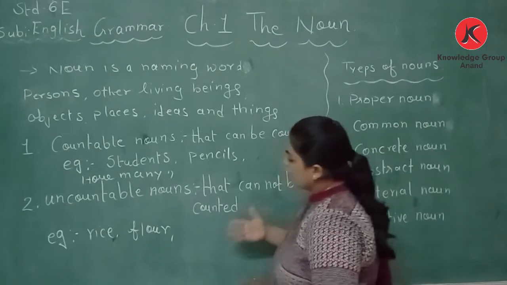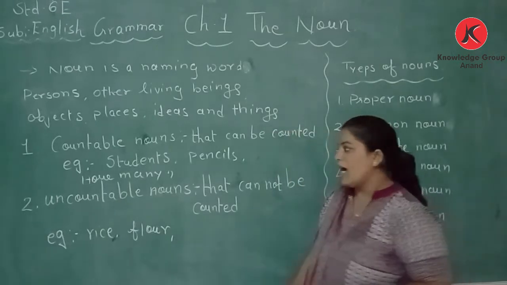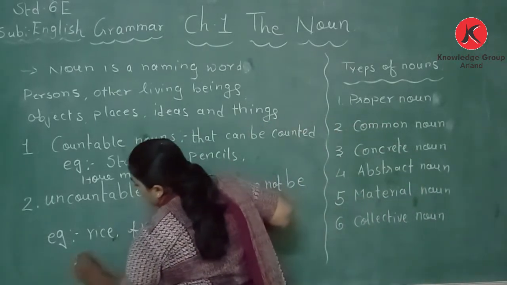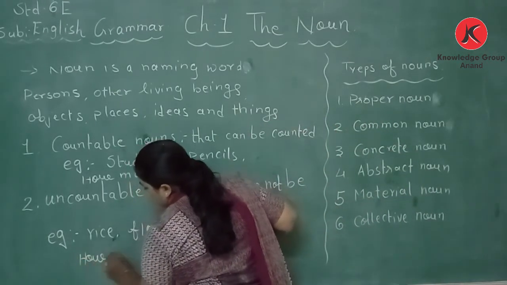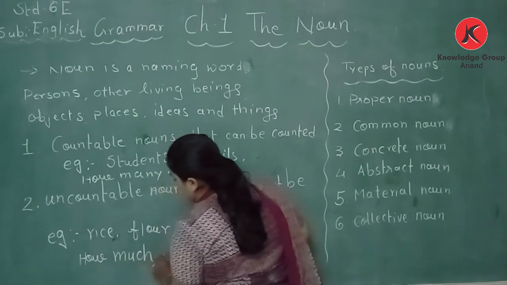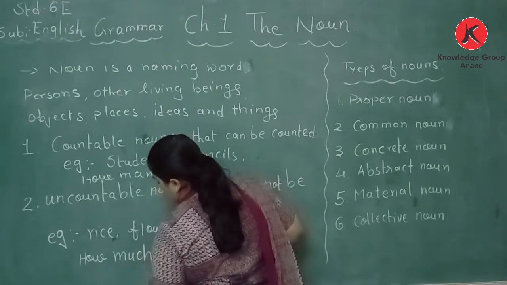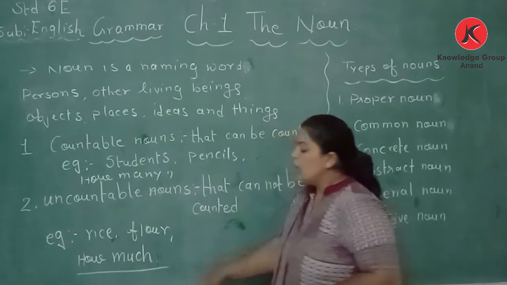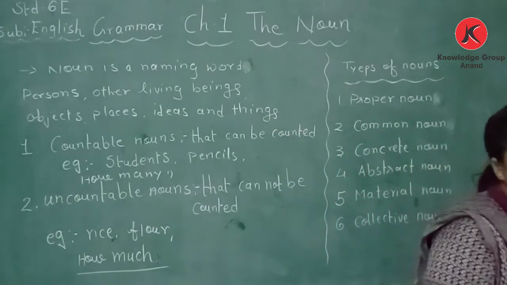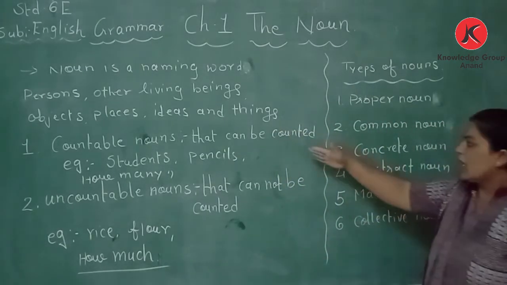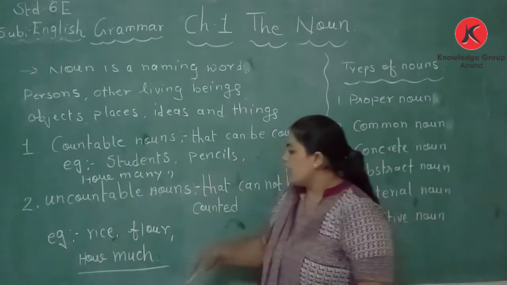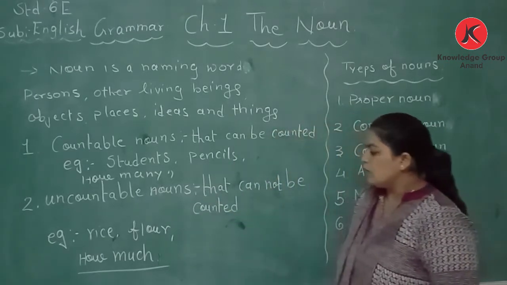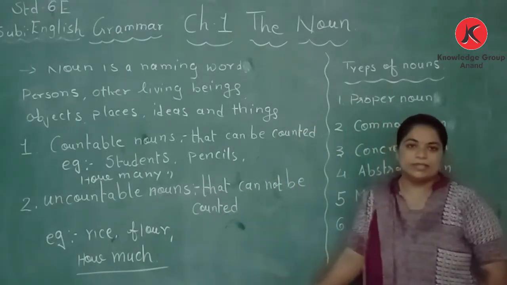To ask a question for an uncountable noun, we use how much. For countable nouns, we use how many, and for uncountable nouns, we use how much.